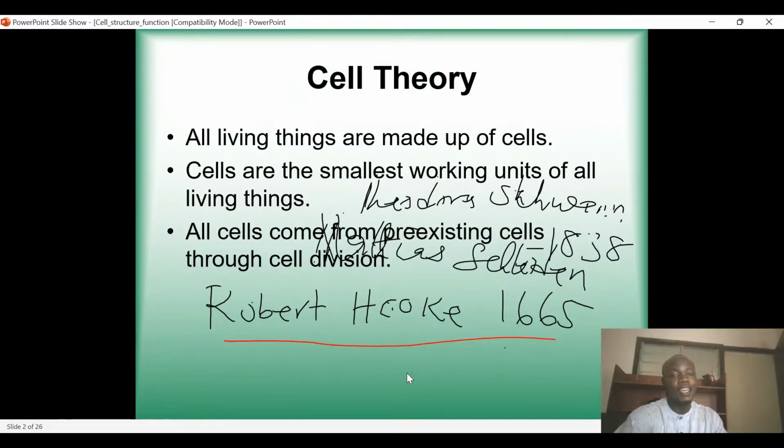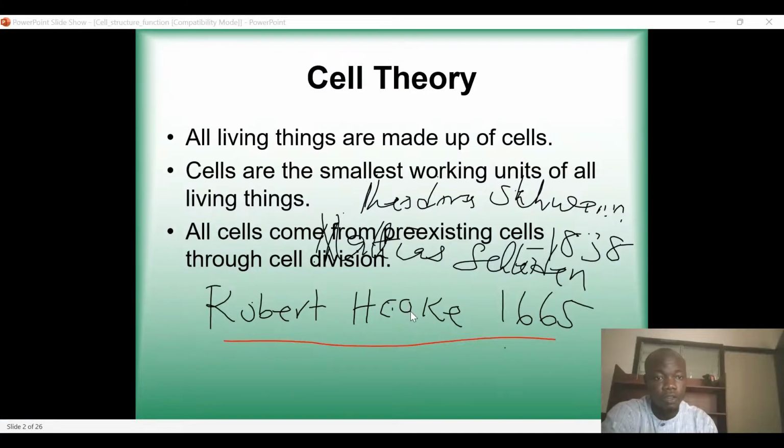So now what we are seeing here is that there are scientists that made great contributions in biology. The first one is Robert Hooke, who discovered the cell in the year 1665 using a microscope. Then another scientist, Theodor Schwann, in the year 1838 discovered the plant cell. And then Matthias Schleiden, in the year 1839, discovered what we call an animal cell.